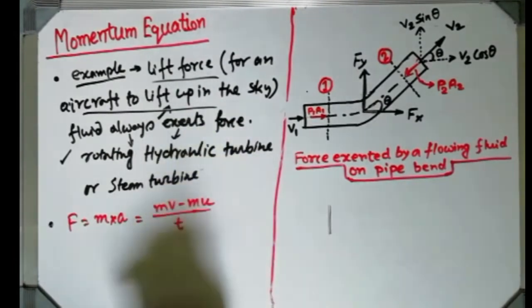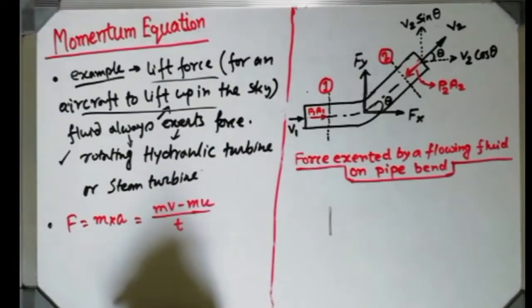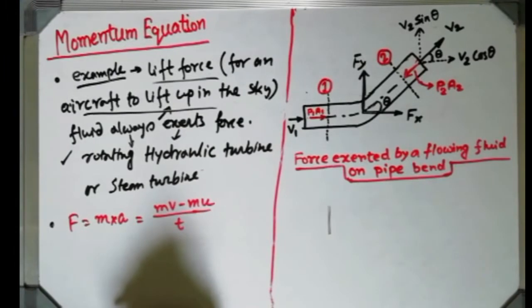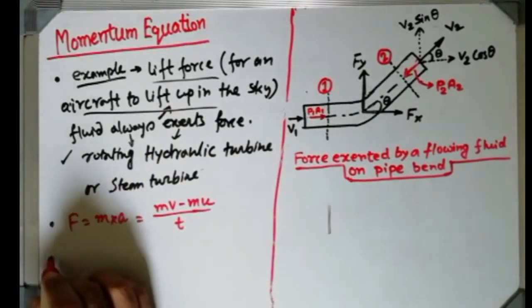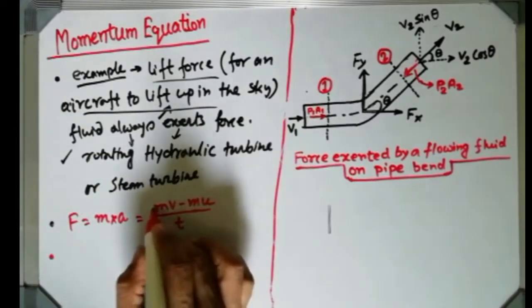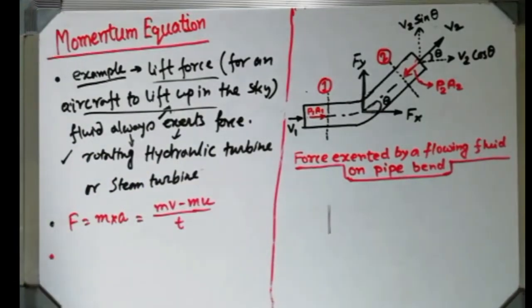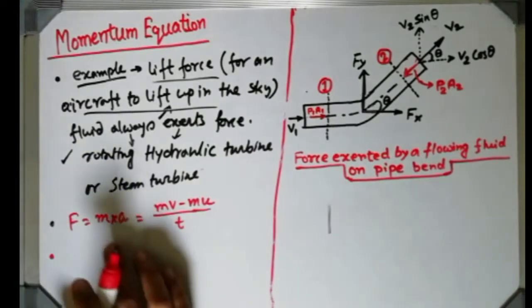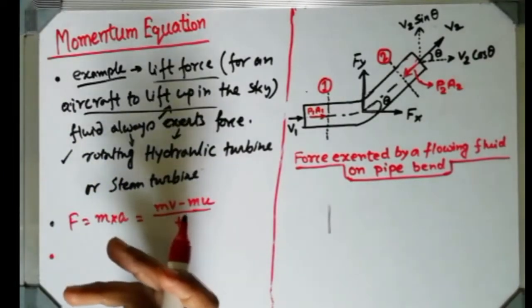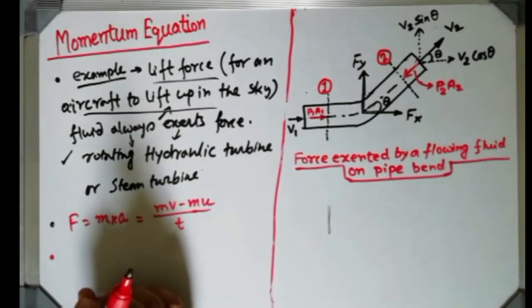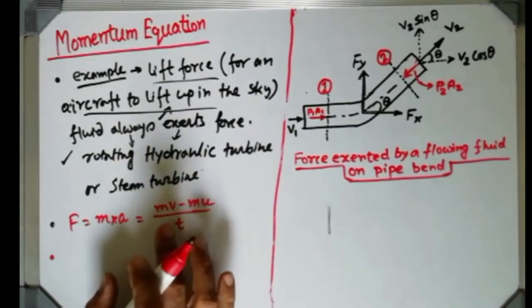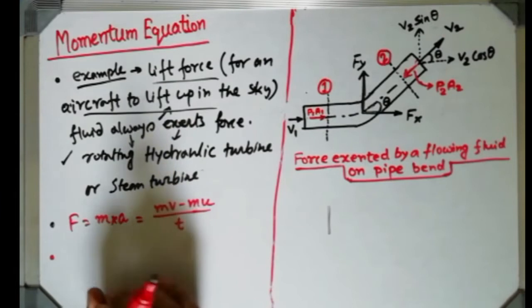If you consider the final velocity as v and the initial velocity as u, then you can express it this way also. But the problem is that in fluid mechanics, which mass do you consider? In solid mechanics, whatever the body mass, it may be the mass of a person or a ball, you can easily get the mass of that particular substance.